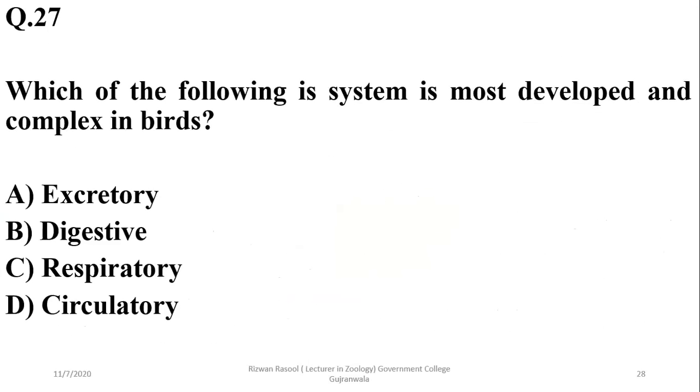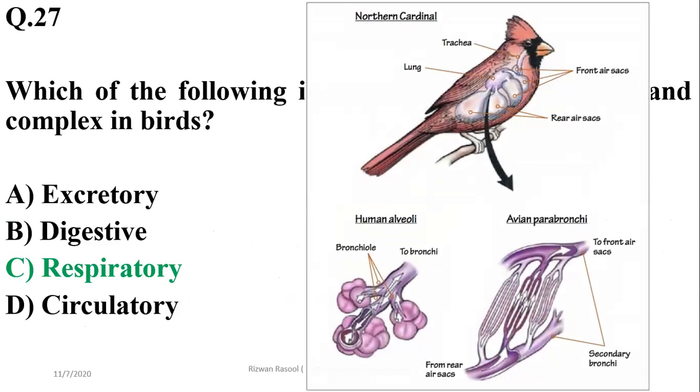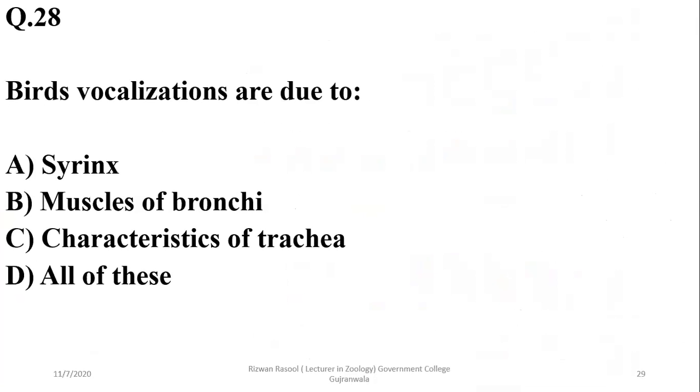Number 27, which of the following is the most developed and complex system in birds? It is obviously the respiratory system, which covers most of the body cavity or body area, and it is even more efficient than in the mammalian group. So right option is Charlie. Bird vocalization is due to the syrinx as well as muscles of the bronchi, and it is also produced due to certain characteristics of their tracheal pipe. So right option in this case is delta.